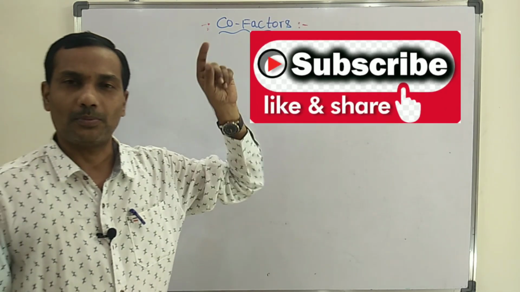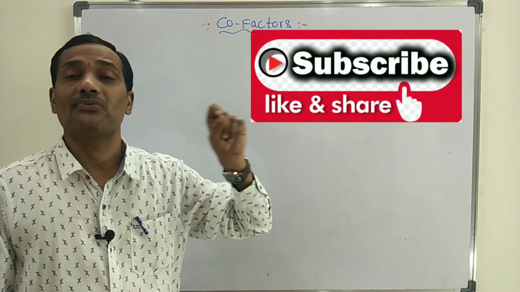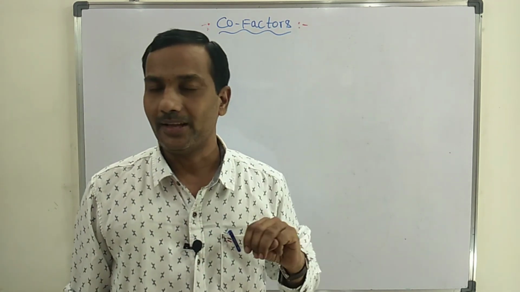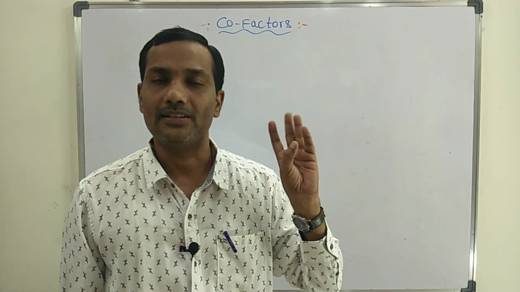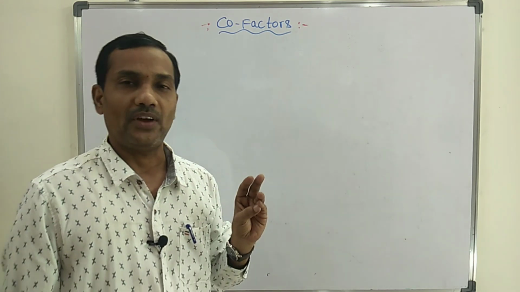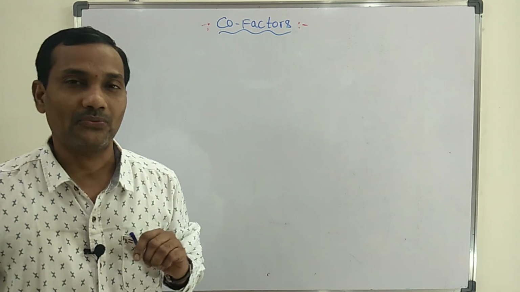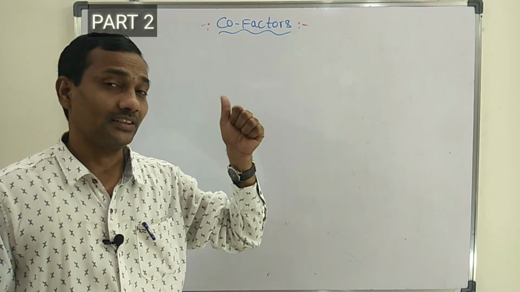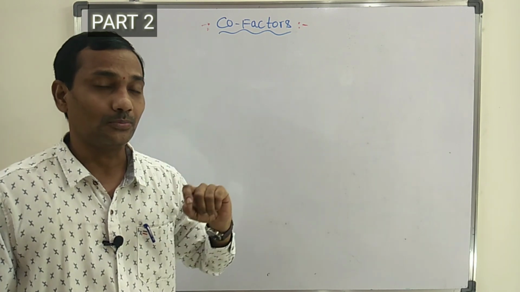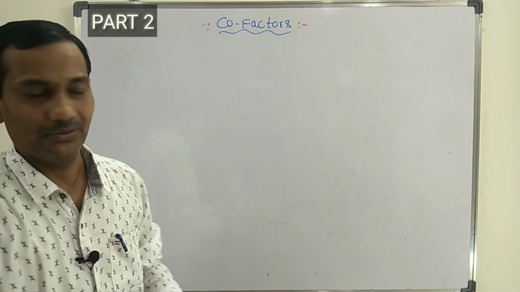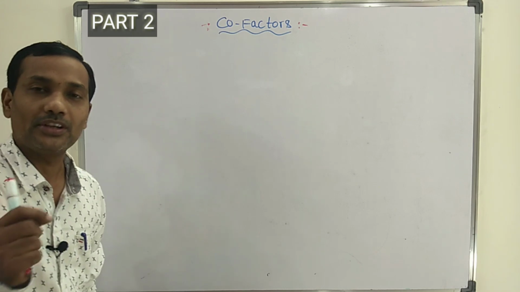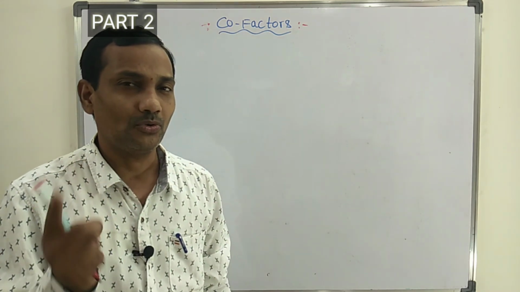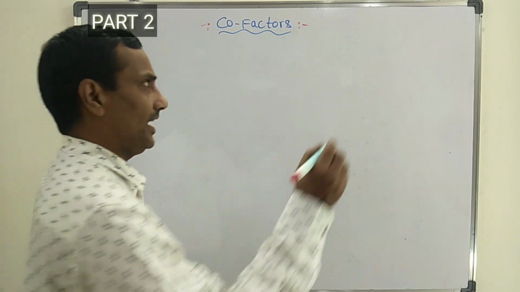Now I am going to explain the cofactors. There are three types of cofactors: prosthetic group cofactors, coenzyme cofactors, and metal ion cofactors. Already we discussed detailed information about prosthetic group cofactors in the first video. In this video I am going to explain the remaining cofactors, that is coenzyme cofactors and metal ion cofactors.